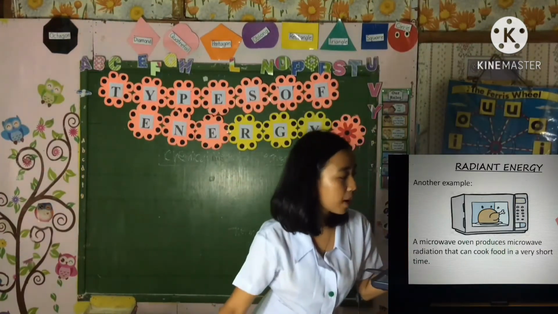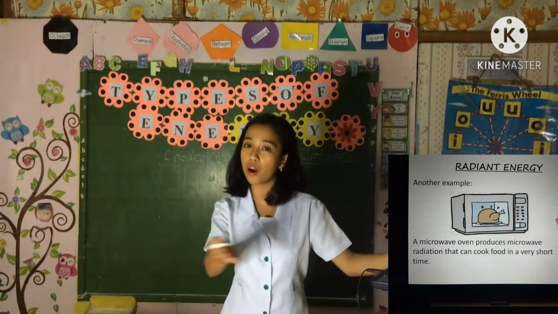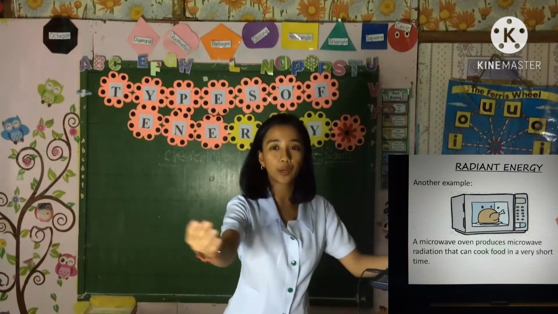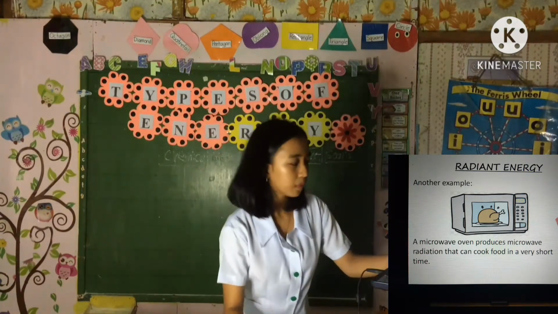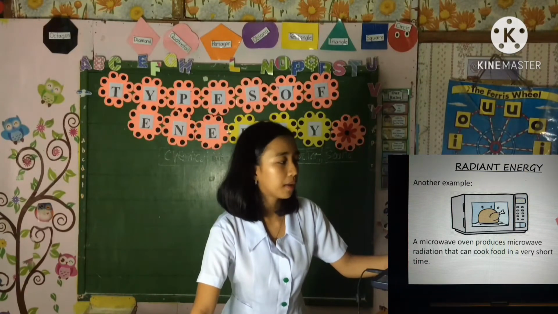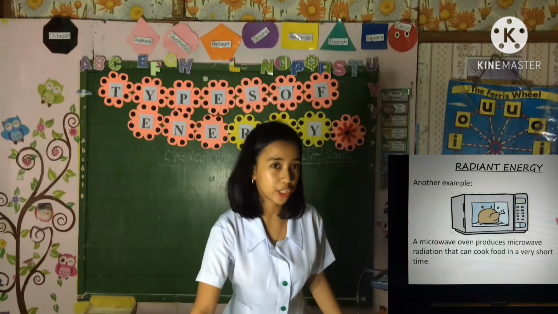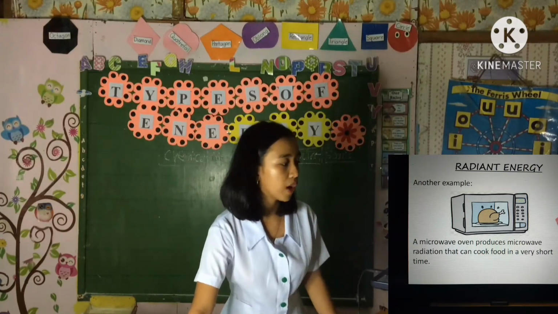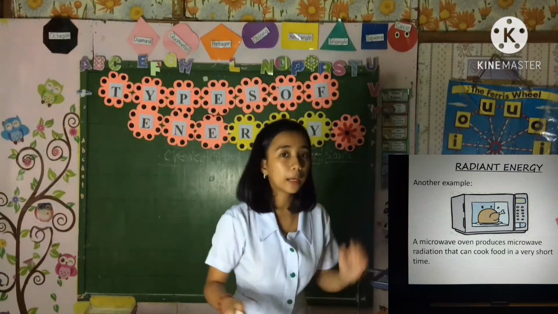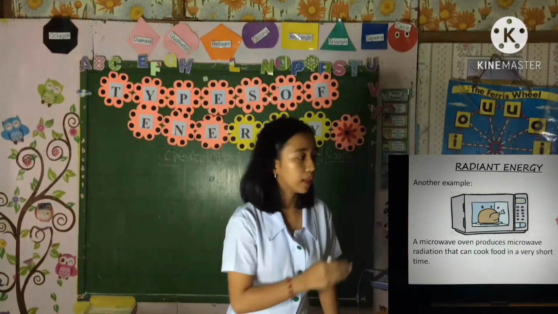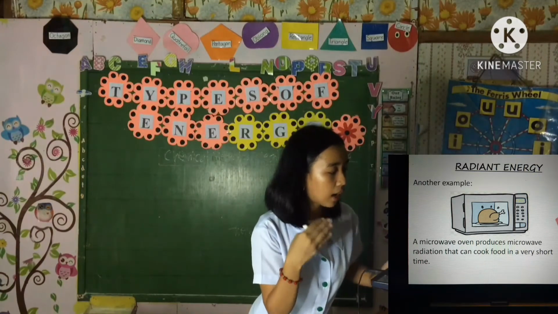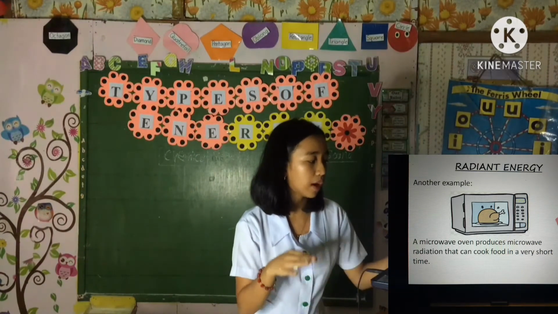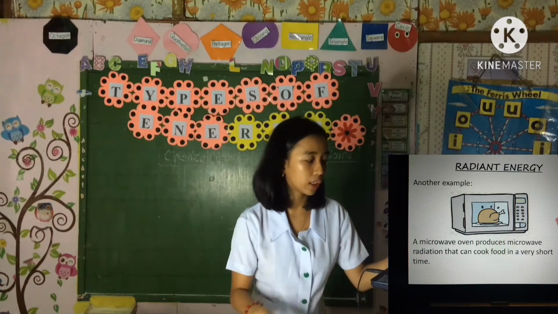Next, do you have a microwave oven at home? What can you say about a microwave oven? Very good. A microwave oven is an example of radiant energy because it produces microwave radiation that can cook food in a very short time. If you put the food inside the microwave oven, there is radiation that cooks the food in a very short time.